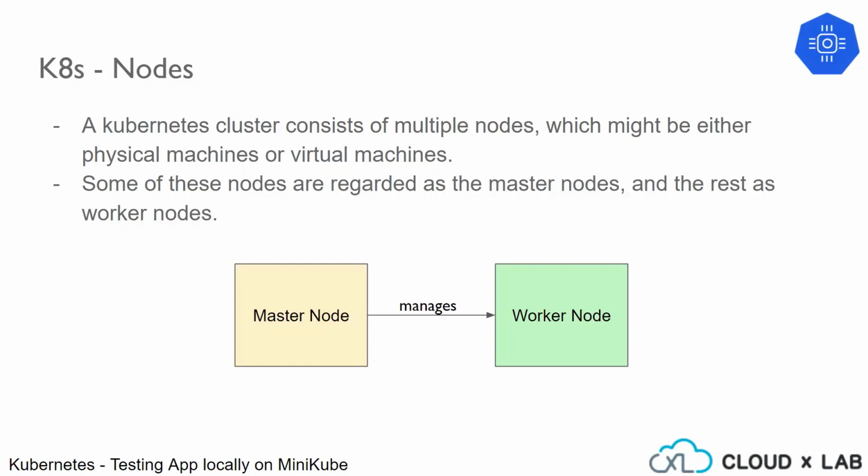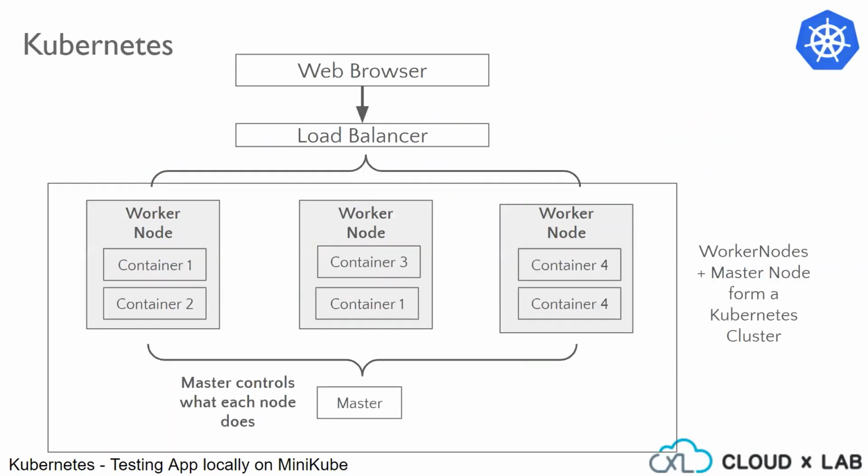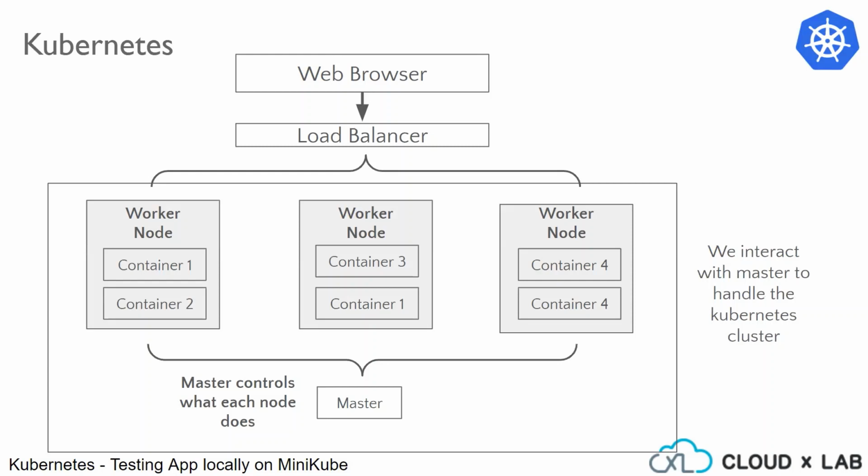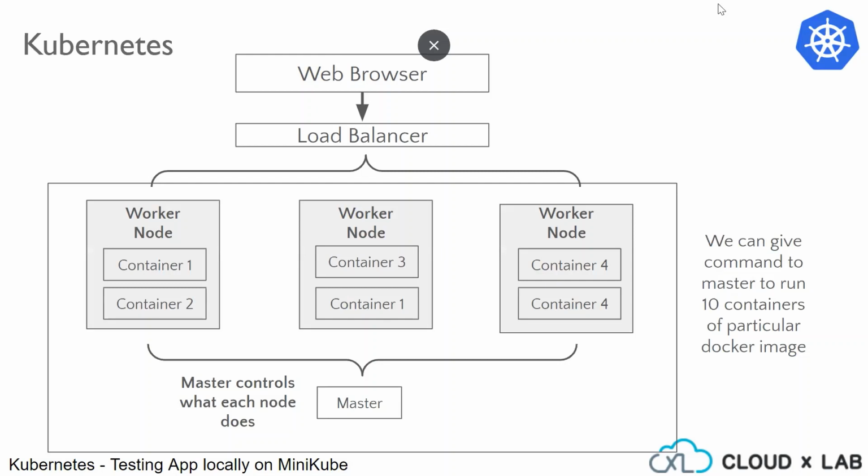As discussed previously, a Kubernetes cluster consists of multiple nodes, which might be either physical or virtual machines. And some of these nodes are regarded as master nodes and the rest as worker nodes. Worker nodes and masters form a Kubernetes cluster, and a master controls what each worker node does. We interact with the master to handle the Kubernetes cluster with the help of a command line utility called kubectl. So through kubectl, we can mention to the master that we want to run n number of containers for a particular image.